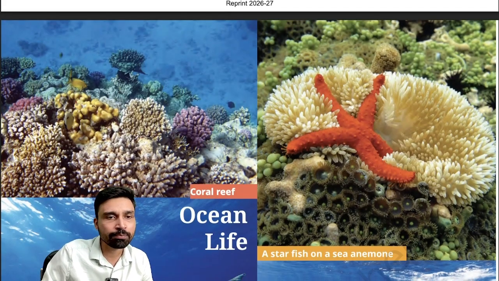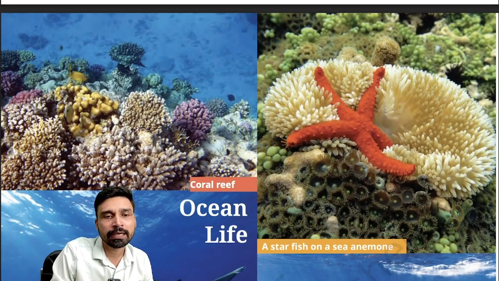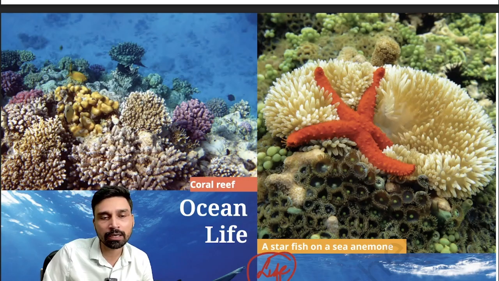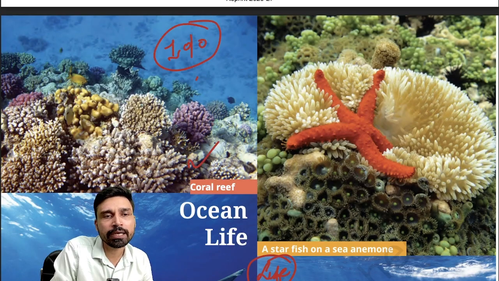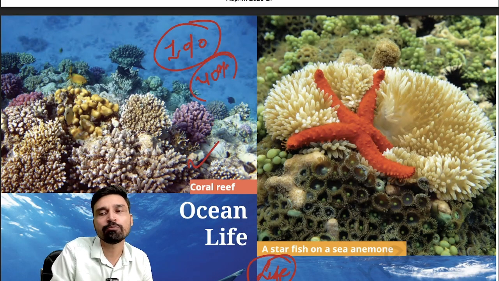Now, a very interesting picture given here is of life in the ocean. As you remember, at the beginning of the chapter we have a quote by Jules Verne, who stated that oceans are full of vitality, full of life. So what kind of life? Coral reefs, a very vibrant ecosystem. They cover roughly 1% of the oceanic area but support over 40% of marine biodiversity.